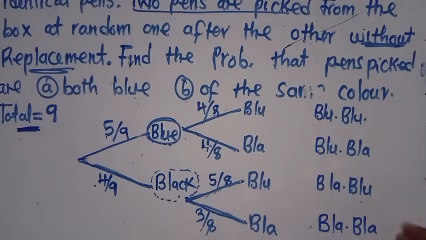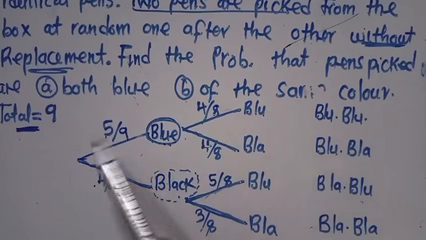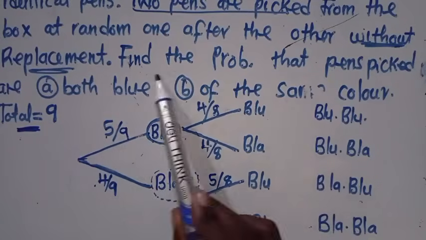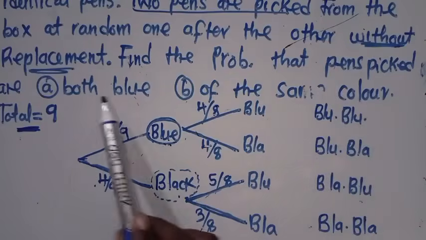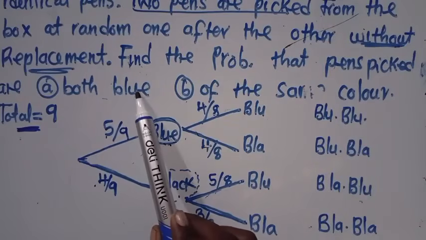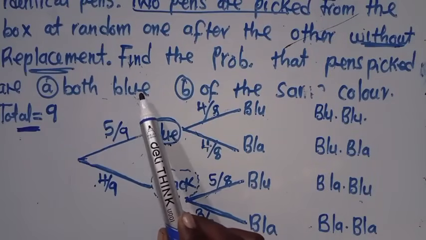Now, we go to our question. After you do this, you now go to your questions. This is what we need to do. The question is saying, find the probability that pens picked are both blue. So the probability that they are both blue, where is the probability of both blue?